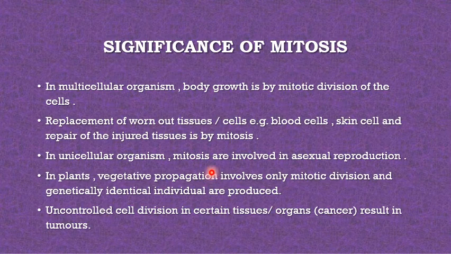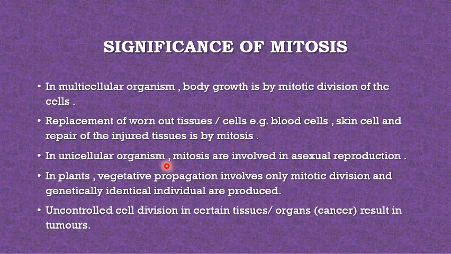Next, and very important, is the significance of mitosis. So what is the significance? As we have already discussed, it takes place in the somatic cell, in which the growth and development take place. So in multicellular organisms like us, human beings, the body growth is by the mitotic division of the cell. Next, replacement of worn out tissues and cells, for example blood cells and skin cells, and repair of injured tissue is by mitosis. So whenever we have some injury, the wound healing is by the process of mitosis.